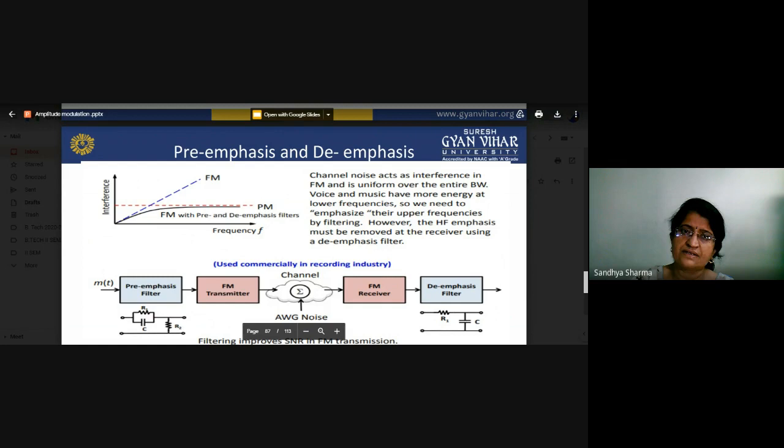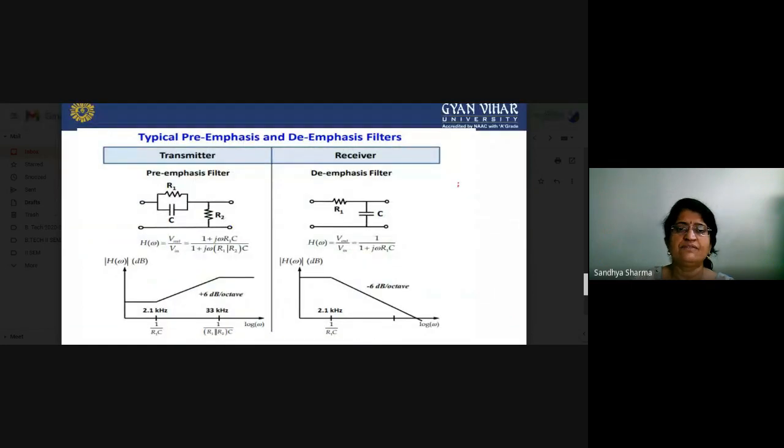Now again we will see in detail the pre-emphasis and de-emphasis filters, which are basically R1C filters. You can see here the characteristics of our pre-emphasis and de-emphasis filter. Since at the lower frequency side the effect of noise will be high, we boost our low frequency signals to reduce the effects of noise. Since you are boosting the frequency at the transmitter section by using the pre-emphasis, you have to again reboost that particular frequency at the receiver section. That is the de-emphasis filter.